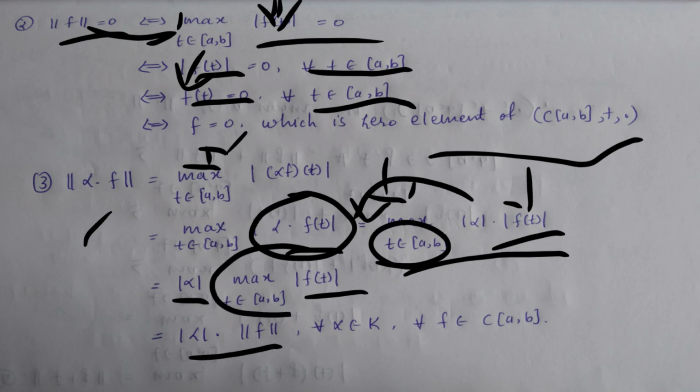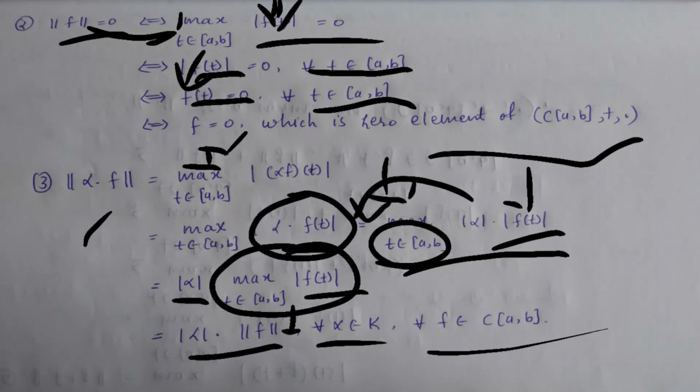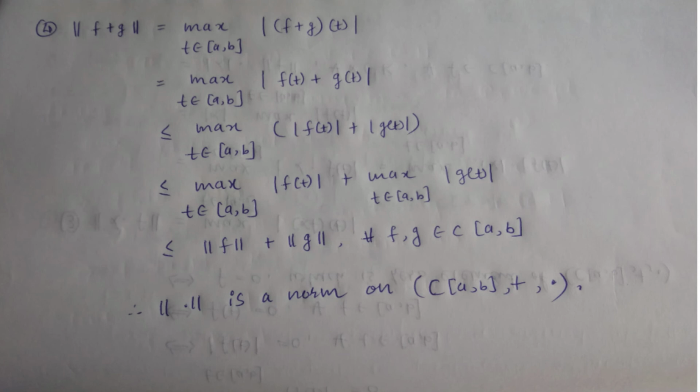So this is the definition of norm of f, right? So it is equal to modulus of alpha into norm of f for every alpha in K and f in C closed interval AB.